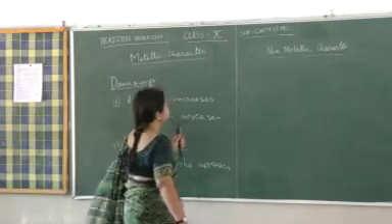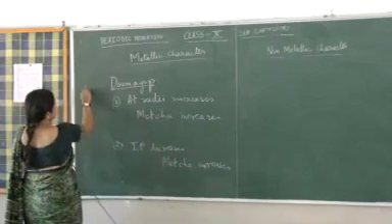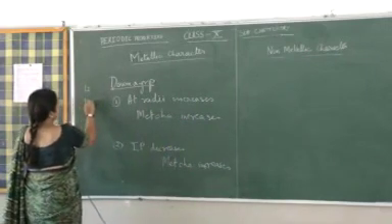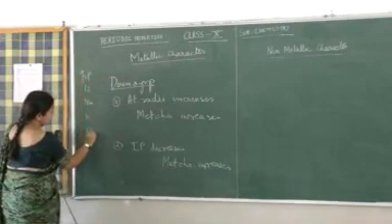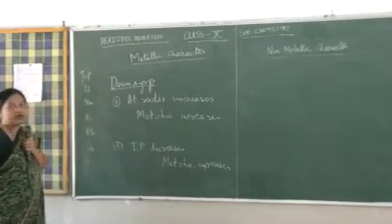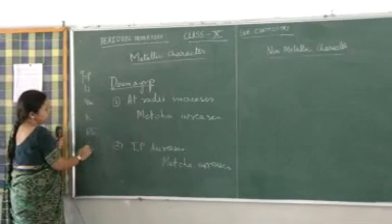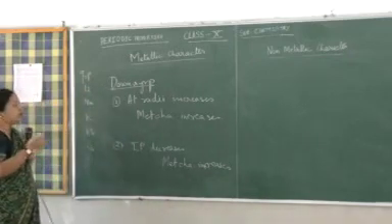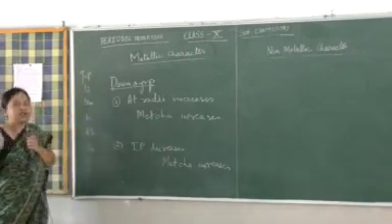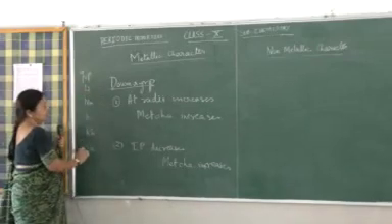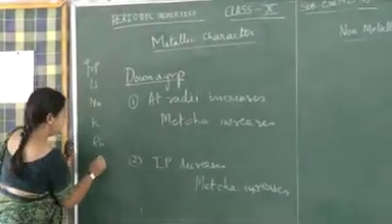What happens in a non-metal as we move down? First, let us take an example of this. This is group 1. Cesium. Francium is radioactive, so we don't take that into account. Lithium, sodium, potassium, rubidium, and cesium. Of these, no doubt that alkali metals will be in every period, alkali metals are the strongest metals. But in the group itself, in this family of alkali metals, which is most metallic?